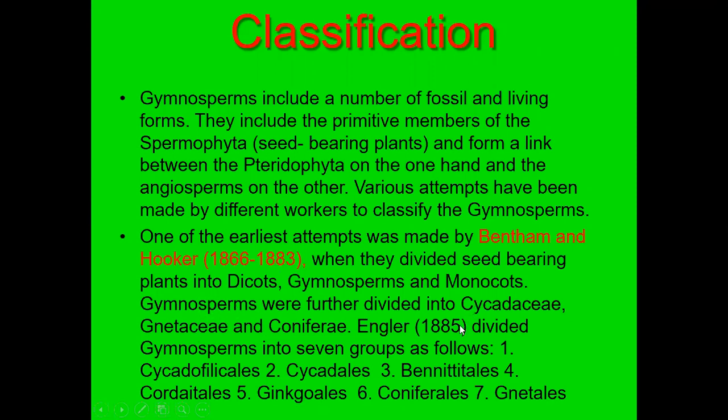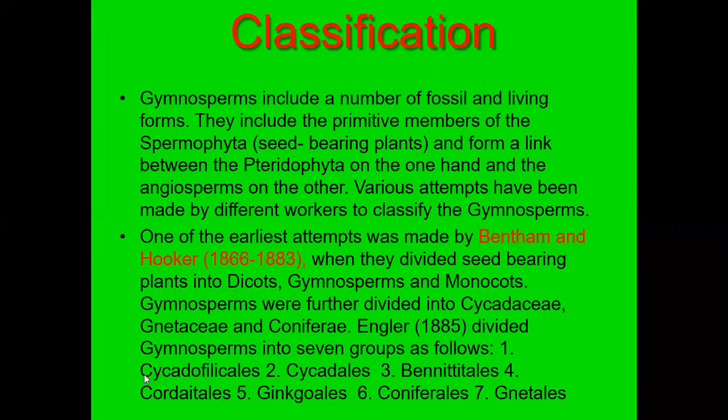Further, the scientist Engler divided them into Cycadales, Gnetales, and Coniferae. Again, after them, gymnosperms were divided into seven groups.